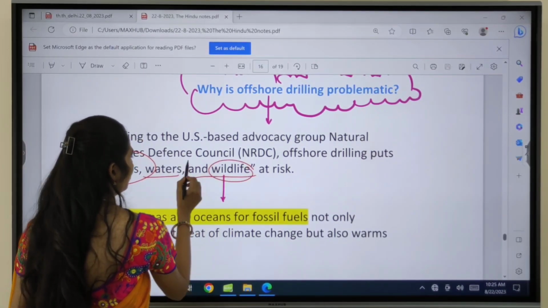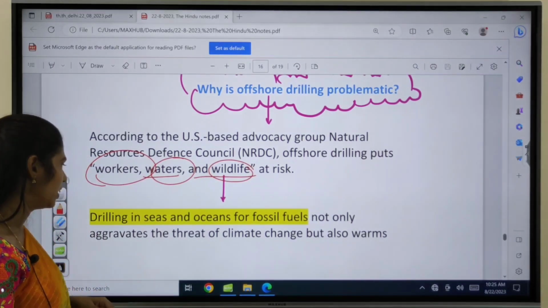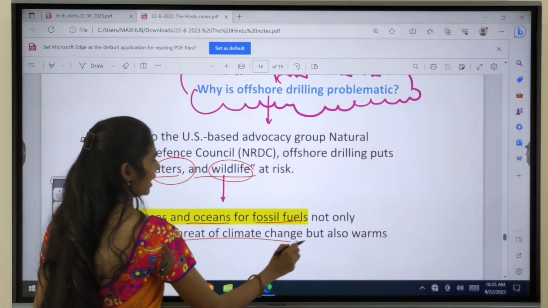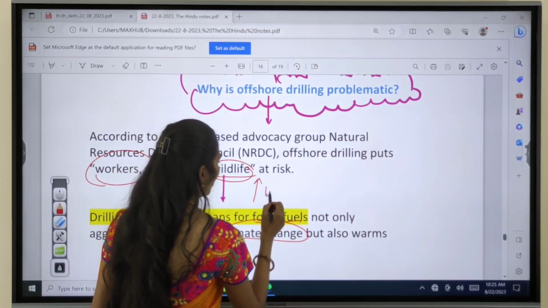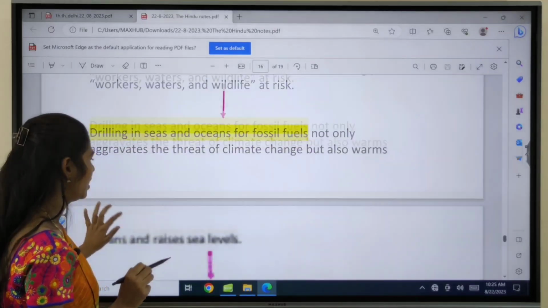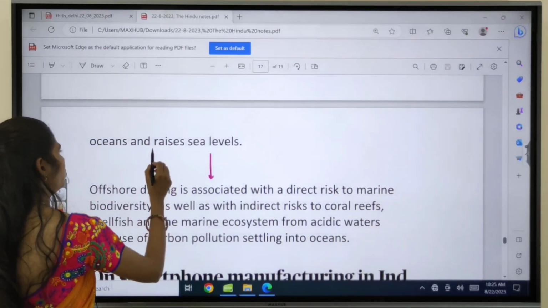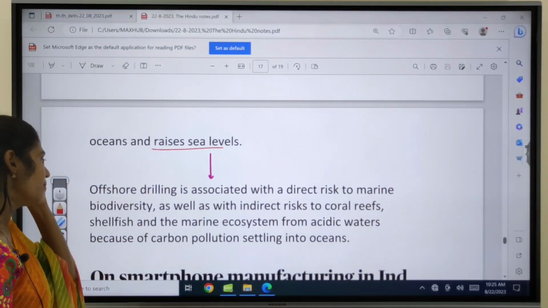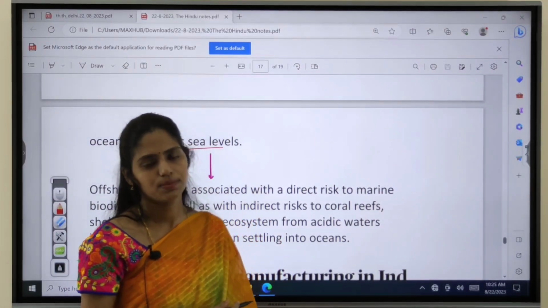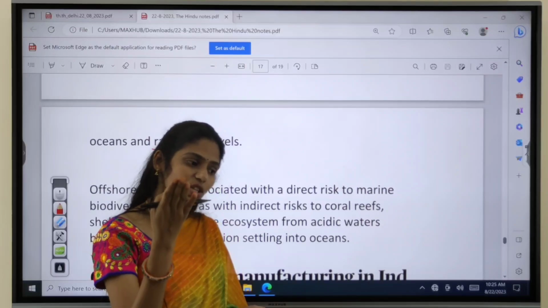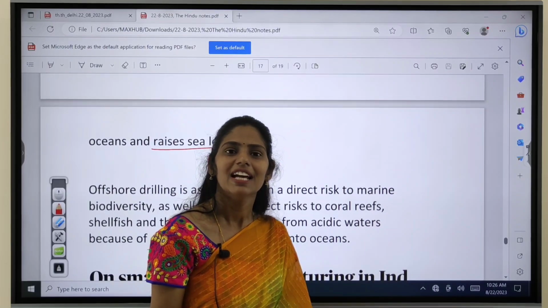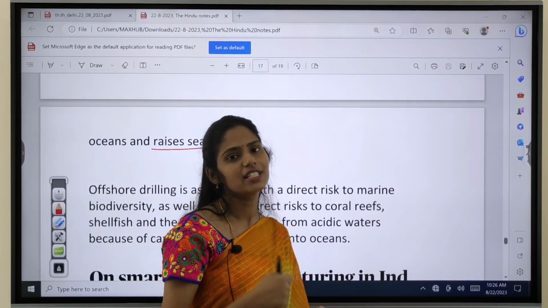So all these are put at risk when we are going for this drilling. Drilling in seas and oceans for fossil fuels will aggravate the threat of climate change, and will also increase the warming of oceans. That will lead to warming, and not only that, it will also lead to increasing sea levels. Because of this warming, especially in the temperate and polar regions, there will be melting of glaciers. Because of this melting, that will lead to a rise in sea level.